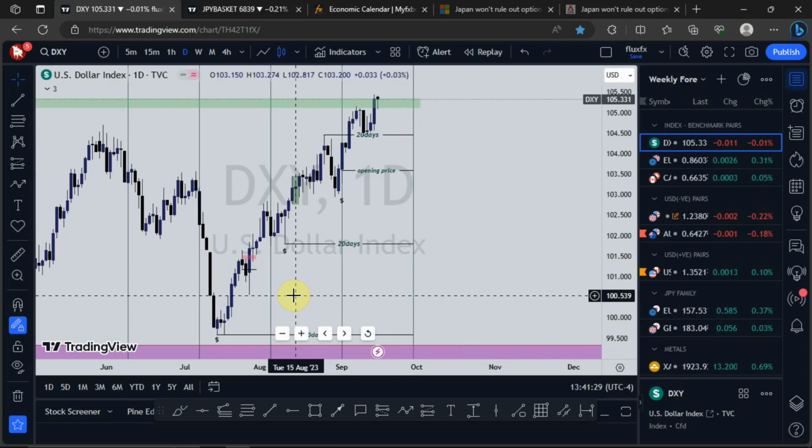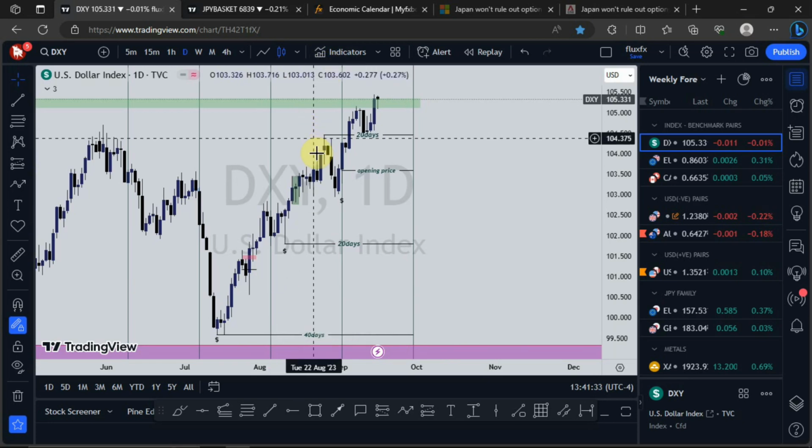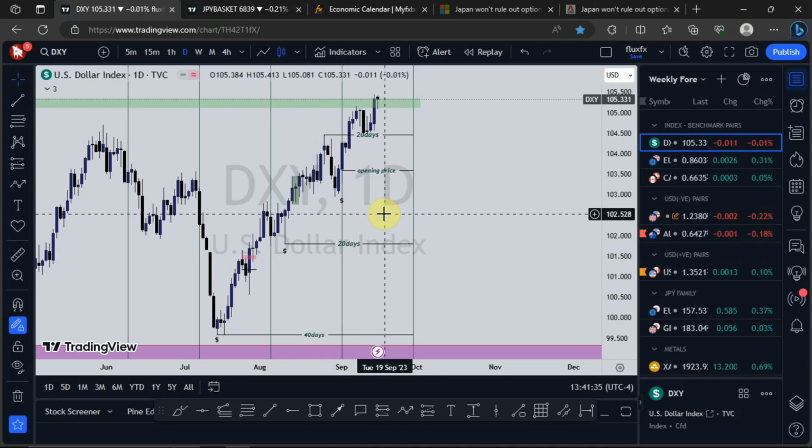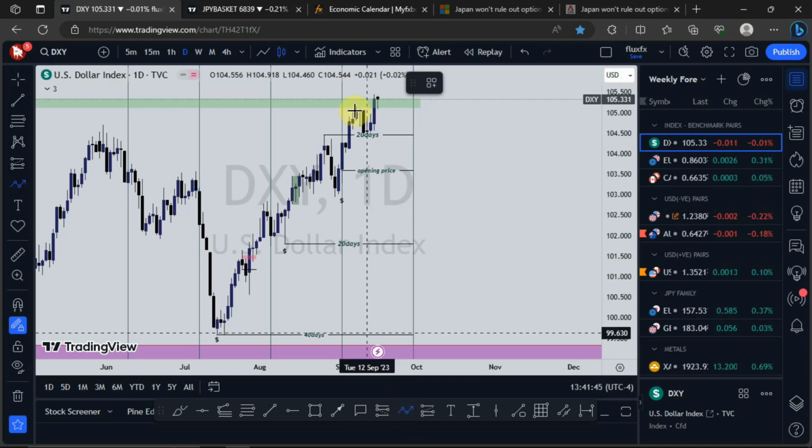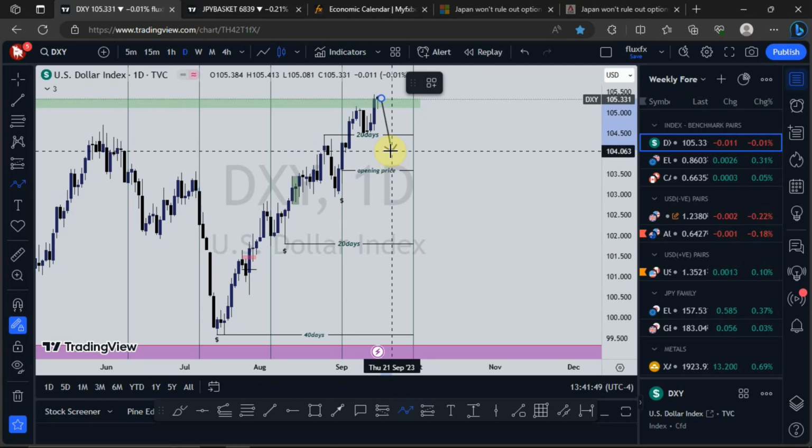Just as I made you aware in the economic news calendar when I was giving my comment on the interest rate decision, if the Fed should maintain the interest rate at 5.5%, all things being equal, we see a sell-off on the dollar index. That is all things being equal, all right?